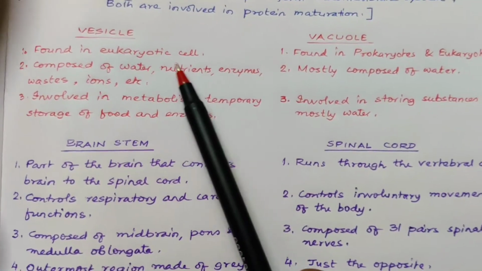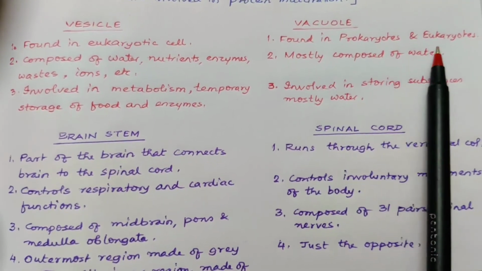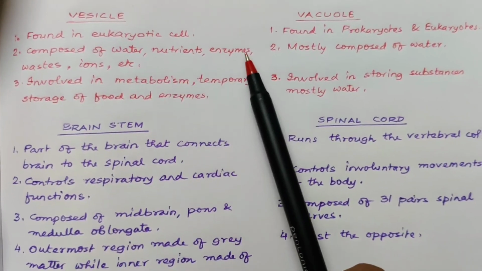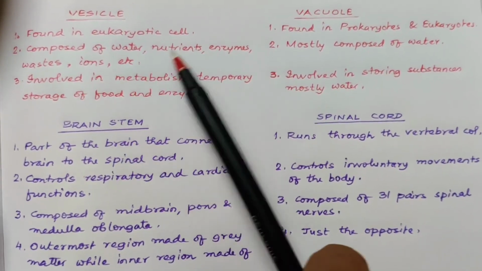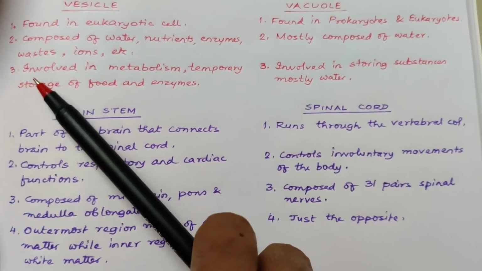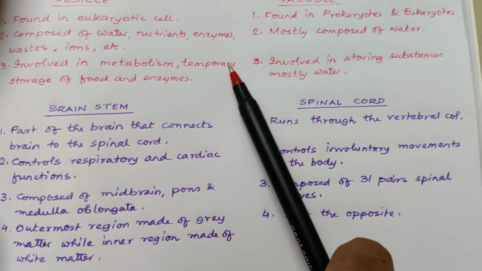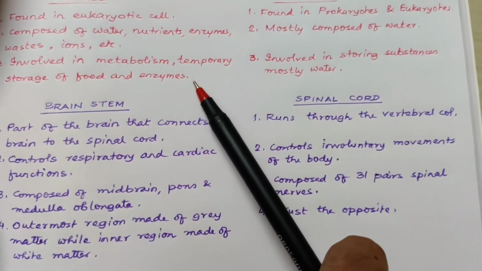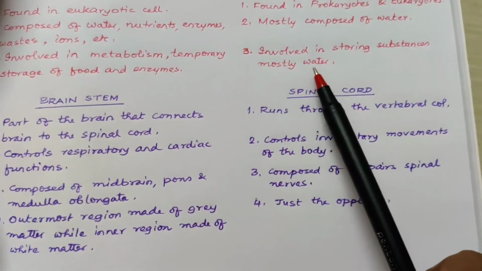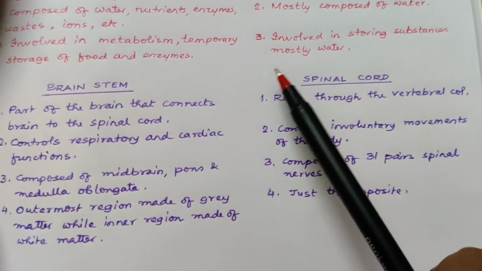Vesicles are found in eukaryotic cells, vacuoles are found in both prokaryotes and eukaryotes. Vesicles are composed of water, nutrients, enzymes, wastes, ions, etc., and vacuoles are mostly composed of water. Vesicles are involved in metabolism and temporary storage of food and enzymes, whereas vacuoles are involved in storing substances, mostly water.